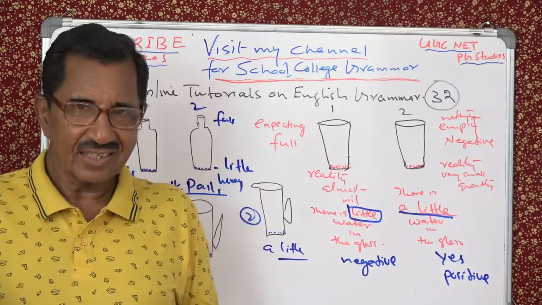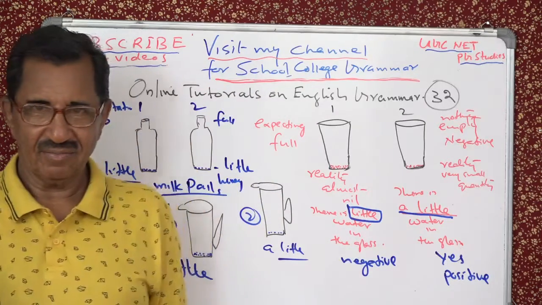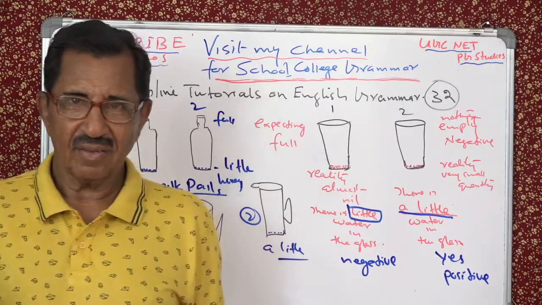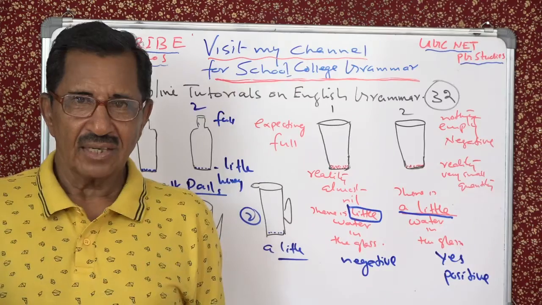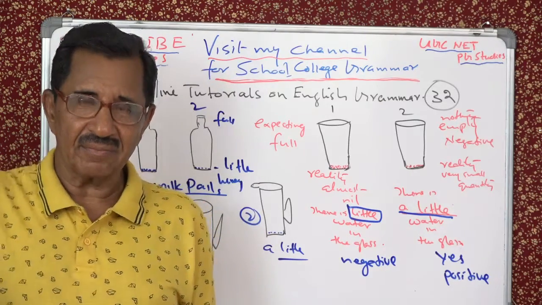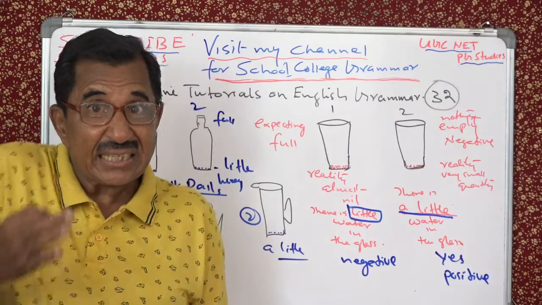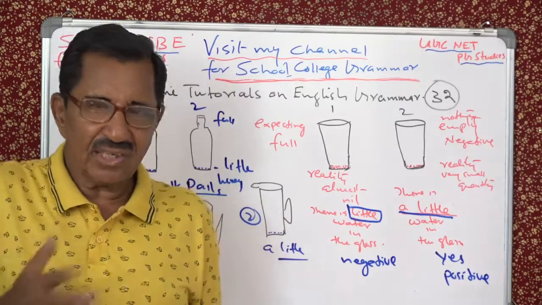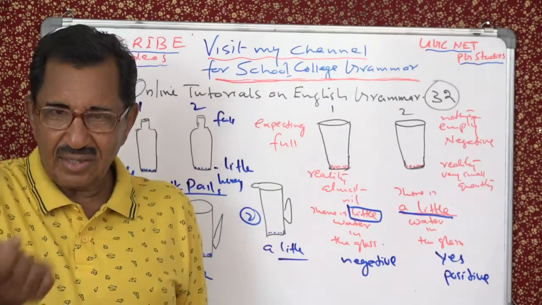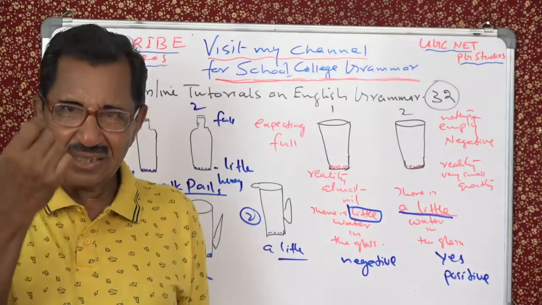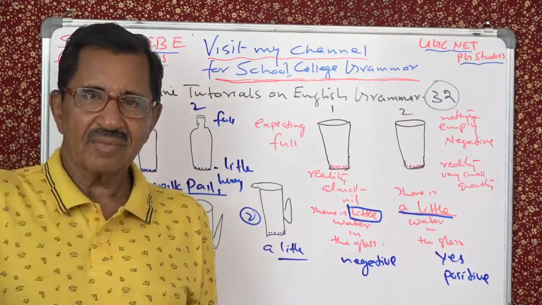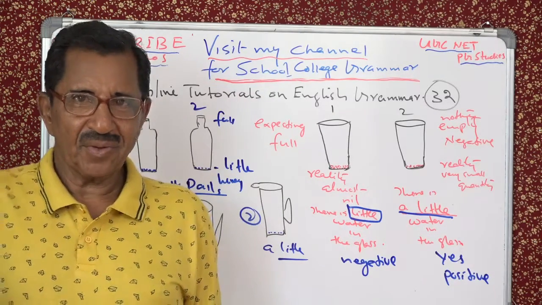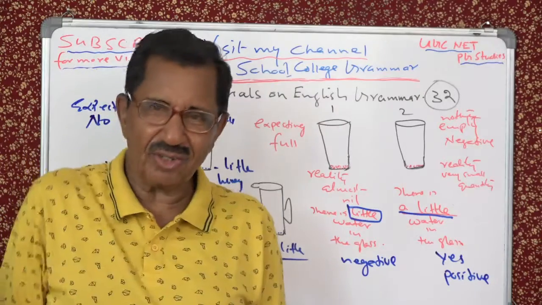Suppose there is an accident and you have to take the person to hospital. What will you say? You have little time or a little time to spare? No time to spare. Absolutely no time, because taking him to the hospital depends on his life or death. So you have little time, absolutely no time.